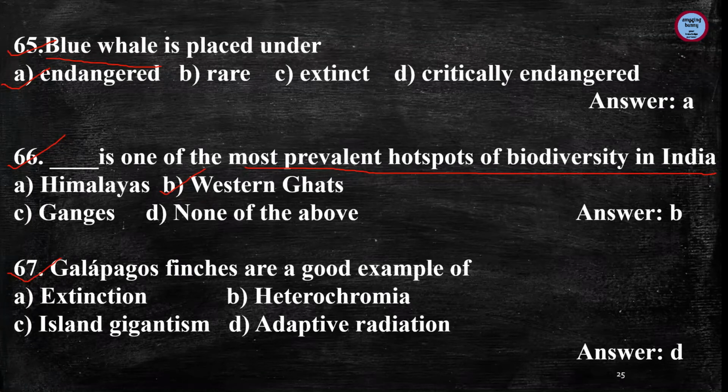Next is, Galapagos finches are a good example of, and the answer is adaptive radiation. Darwin's finches are a classic example of adaptive radiation, and their common ancestors arrived on the Galapagos about 2 million years ago. During the time that has passed, the Darwin finches have evolved into 15 recognized species, different in their body size, beak shape, song and feeding behavior.